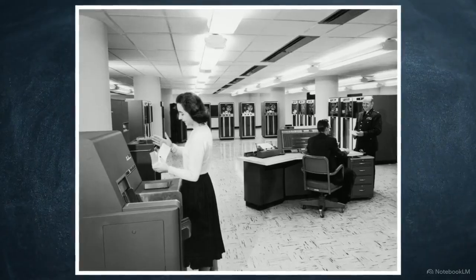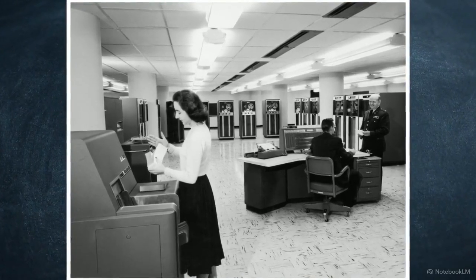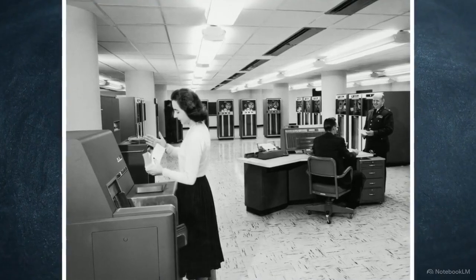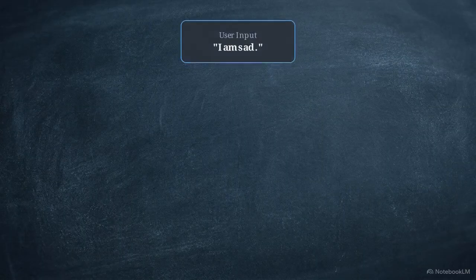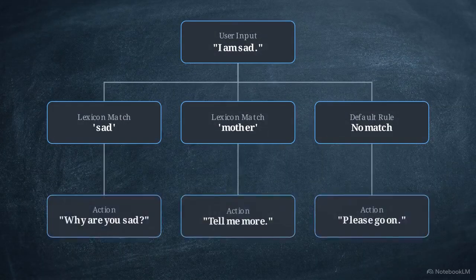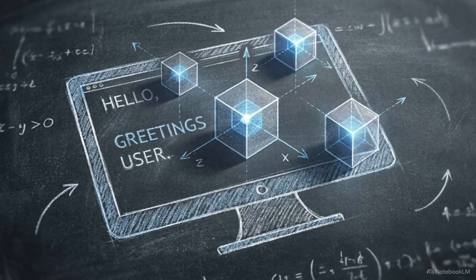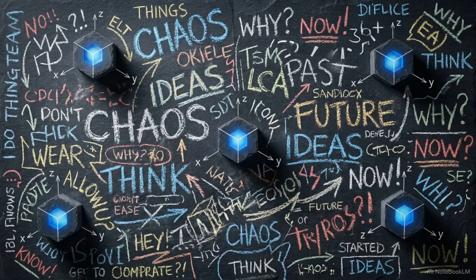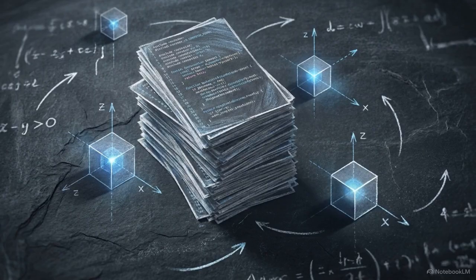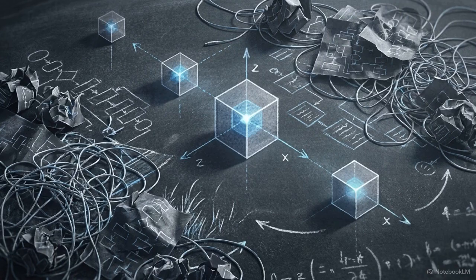During the 60s through the 80s, symbolic AI dominated the field. Engineers built expert systems relying entirely on manually hard-coded syntactic rules and rigid ontologies. Early conversational programs like ELIZA operated strictly on these predetermined lexicons and rule trees. If a user typed a specific keyword, the system output a predefined response. But human language generates edge cases exponentially. The sheer volume of variations in syntax, slang, and context made the rule trees impossible to maintain and scale.